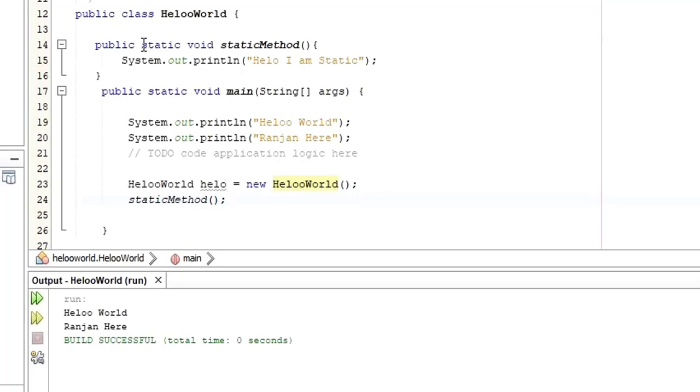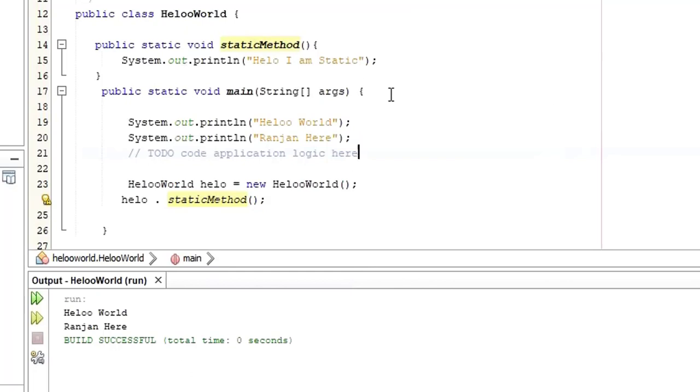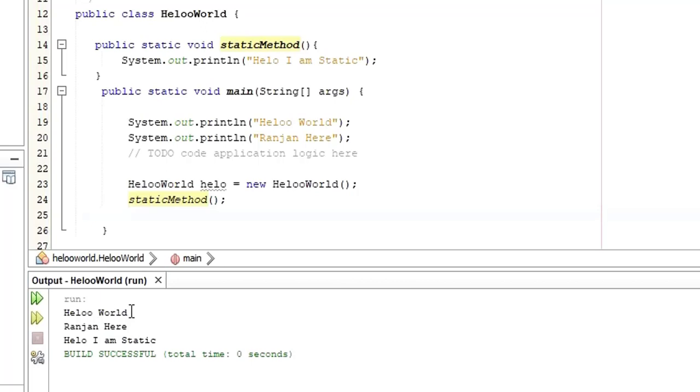Because here I have the keyword static, not necessarily do you need to use this object. I have created the object for the class, hello dot the static method, to see the result of this function. There is no need for you to use this object because I have used static as a keyword. So when you just call the method directly here, it is still able to print. Let me run this one so that you will see. You see "Hello World, Ranjan here", "Hello, I am a static". So this is the benefit of having static as a keyword.